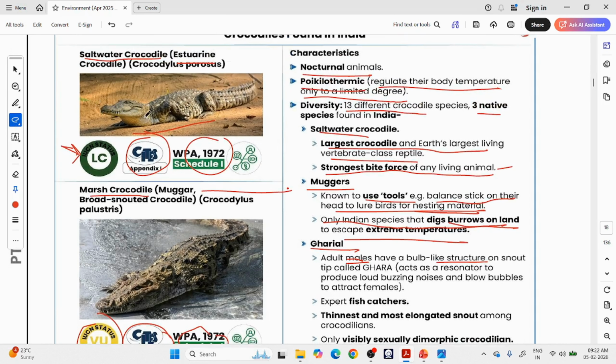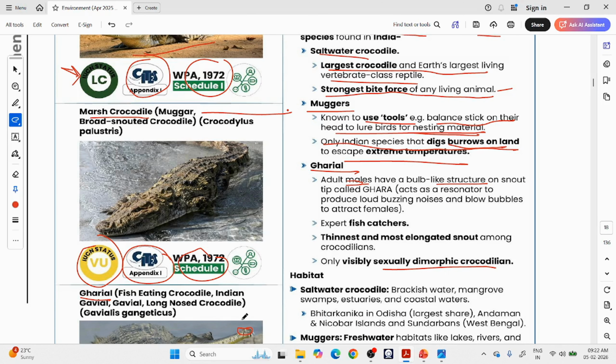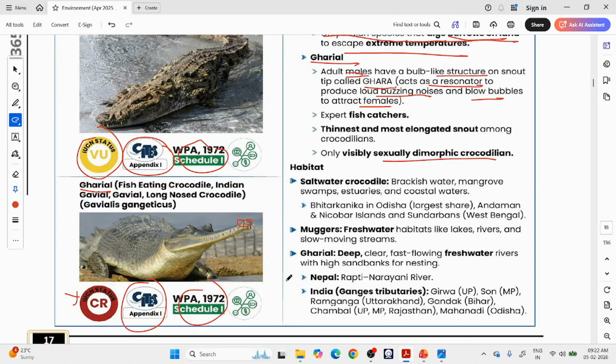You cannot differentiate male and female saltwater crocodiles by seeing, nor marsh or mugger crocodiles. But you can tell by seeing gharials. If there is a bump on the snout, it is male. If it does not have one, it is female. Adult males have a bulb-like structure on the snout called the ghara. It acts as a resonator to produce loud buzzing noises and blow bubbles to attract females. Gharials are expert fish catchers, with the thinnest and most elongated snout. They are the only visibly sexually dimorphic crocodile.